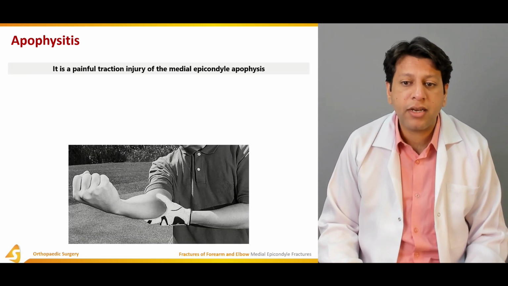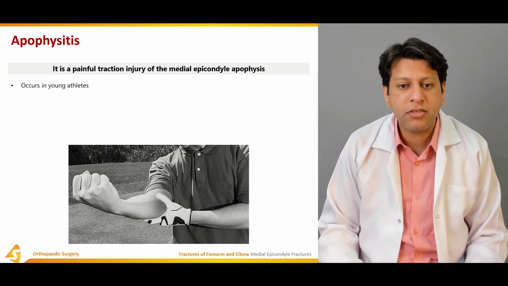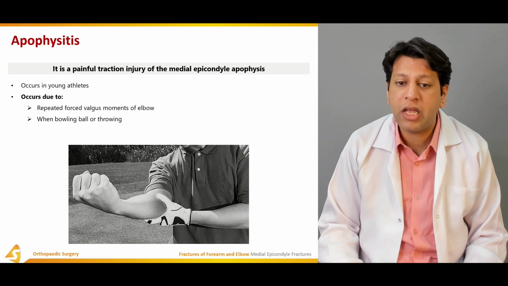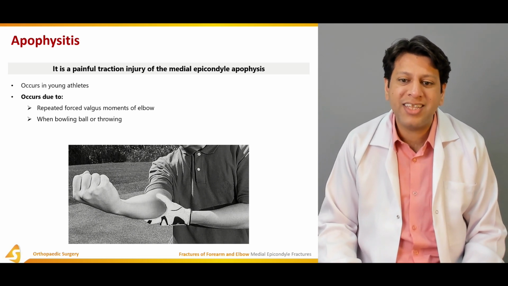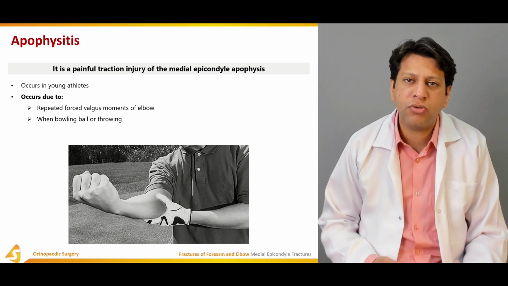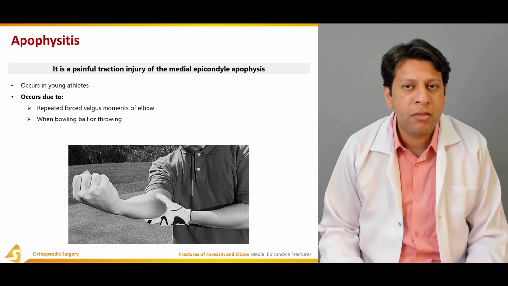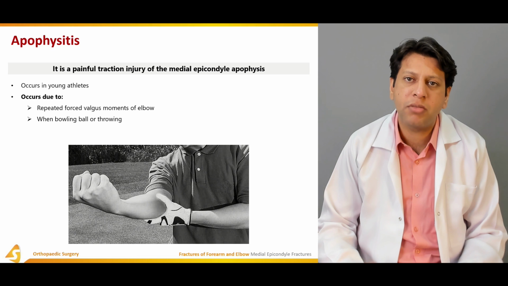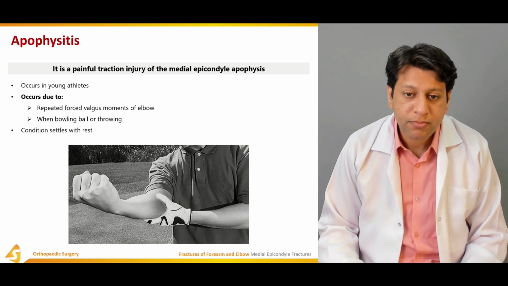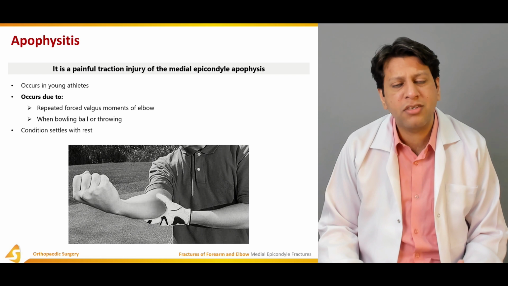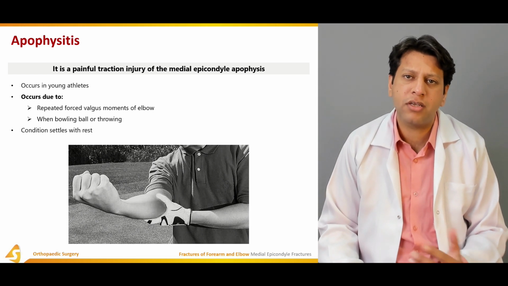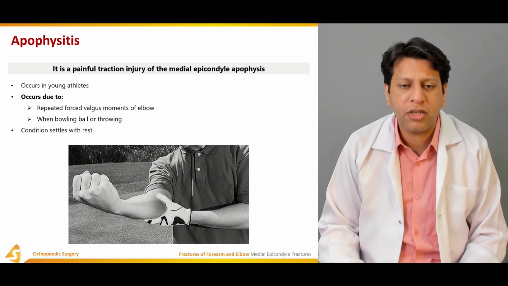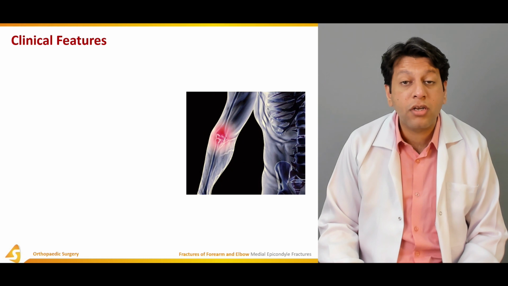Now coming to apophysitis. It is a painful traction injury of the medial epicondyle apophysis, and usually occurs in young athletes due to repeated forced valgus movements of the elbow when bowling a ball or throwing. The pain is mainly characterized over the medial epicondyle, the medial side of the elbow, and especially during valgus stress testing of the elbow, this is where the pain increases. The most important thing is it's treated conservatively, usually with rest, NSAIDs and swelling-reducing drugs. It subsides gradually.